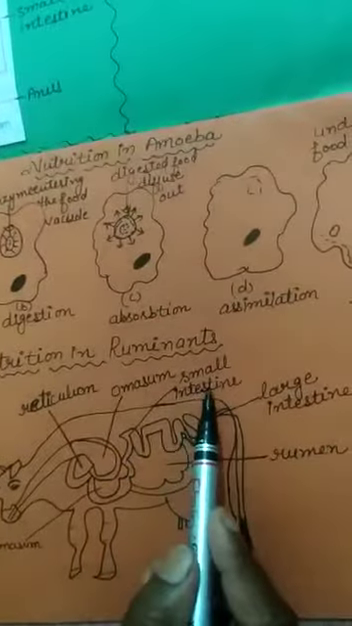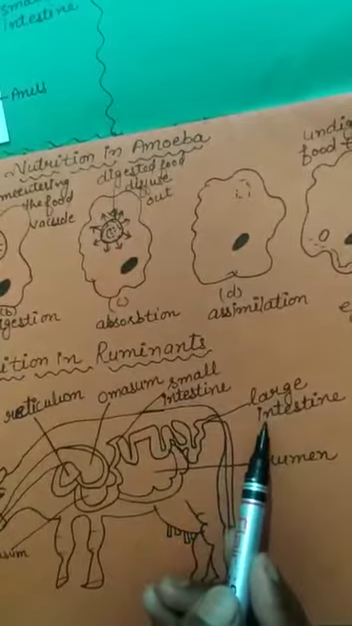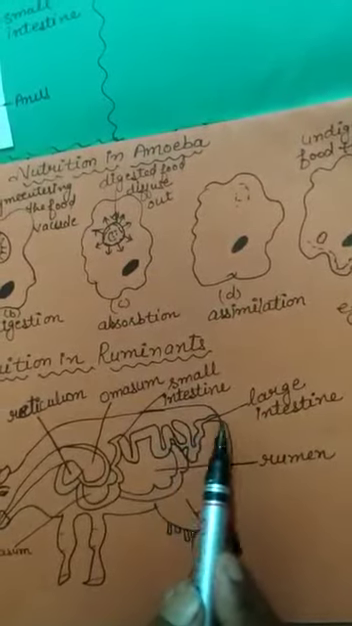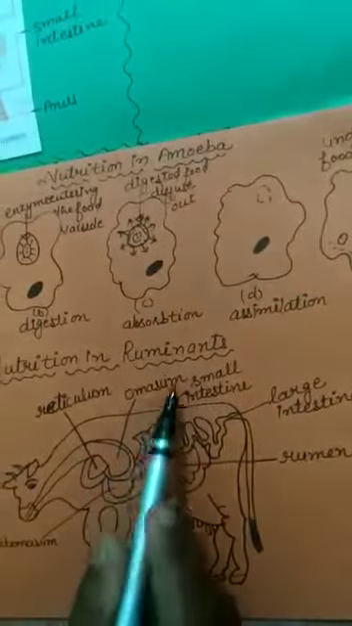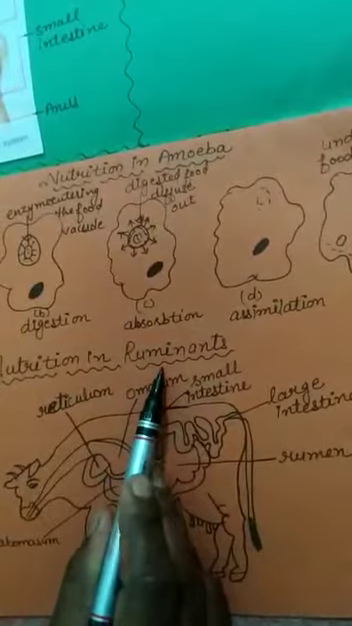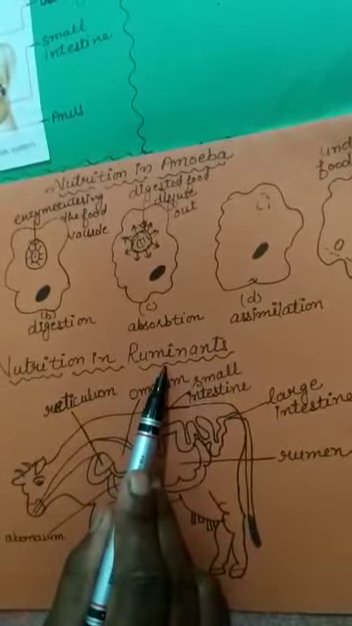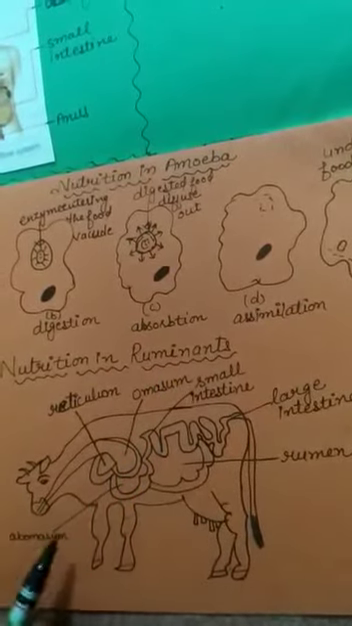After that, food is absorbed by the small intestine, and undigested food goes to the large intestine and is removed from the body. This is the process of nutrition in ruminants. Ruminants have a sac-like stomach, so cellulose is digested easily, but human beings cannot digest cellulose.